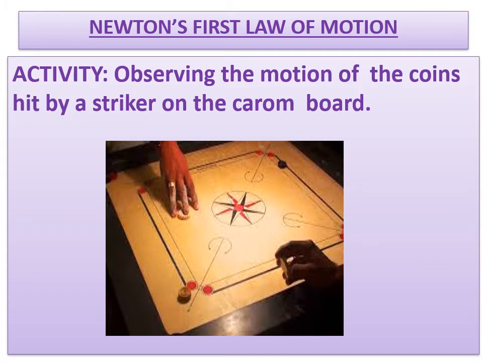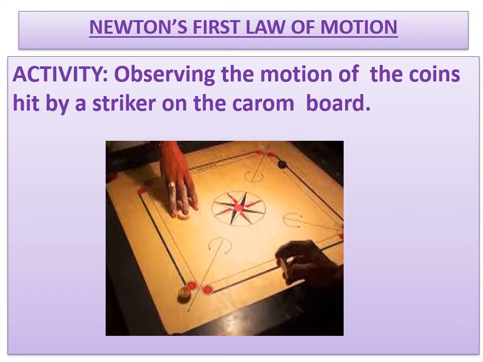Our next activity is observing the motion of coins hit by a striker on the carom board. When you strike a particular coin using your striker, it changes its direction as well as motion and you get the coin. Similarly, one more point I'll tell. If you stack all the coins and keep them at the center and only target the last coin, what will you observe there? Only the last coin of the stack of coins will move. The other coins, what happens there? The other coins will come vertically downwards, while the last coin changes its position.